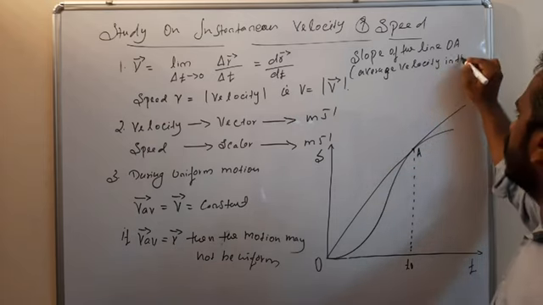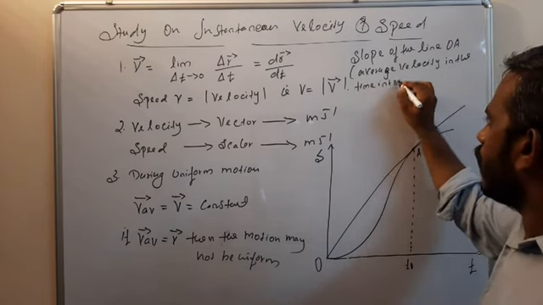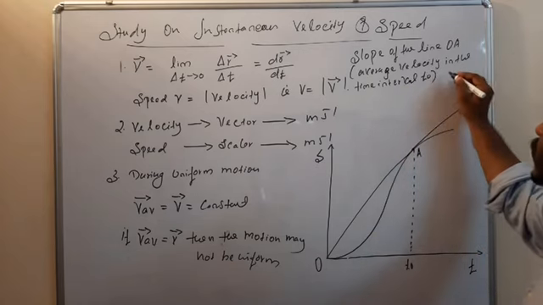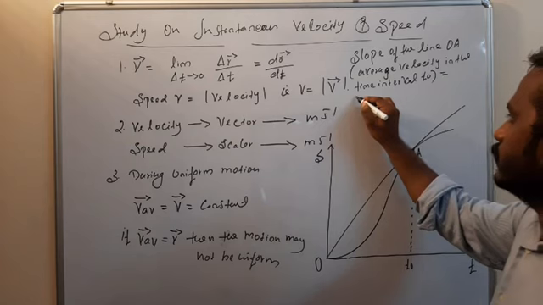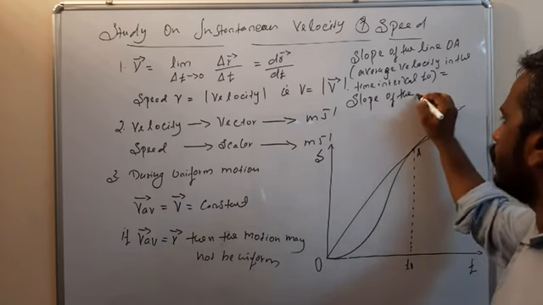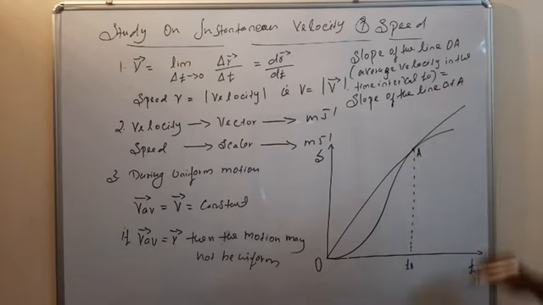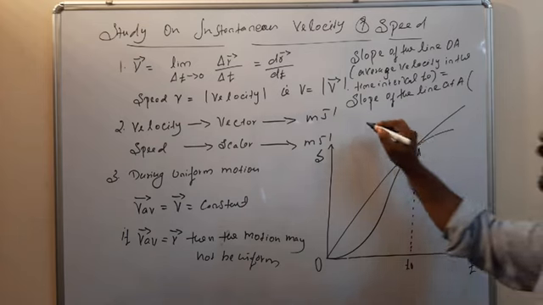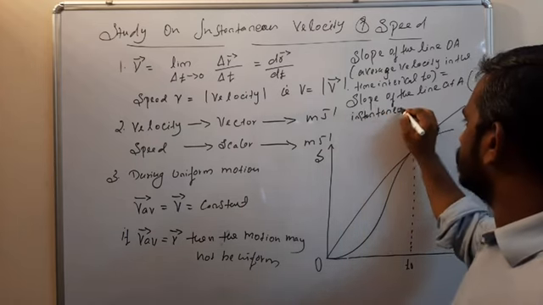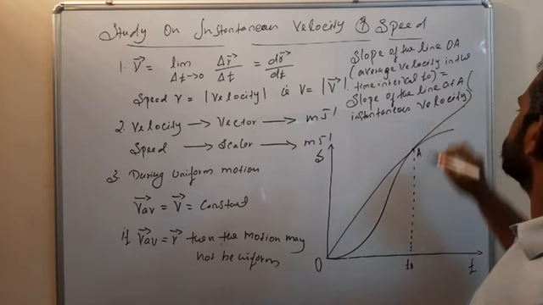in the time interval t0 is equal to the slope of the line at A, that is the instantaneous velocity.